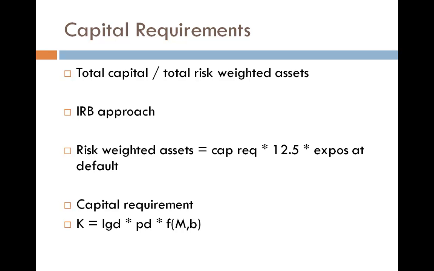Now we know that the basic risk-based capital calculation is total capital upon risk-weighted assets. That was the very basic formula. The revised ratio is called the capital ratio or the capital adequacy ratio. This ratio is 8% of the risk weighted assets. So the total capital that the bank must hold should be 8% of the risk weighted assets for credit risk.